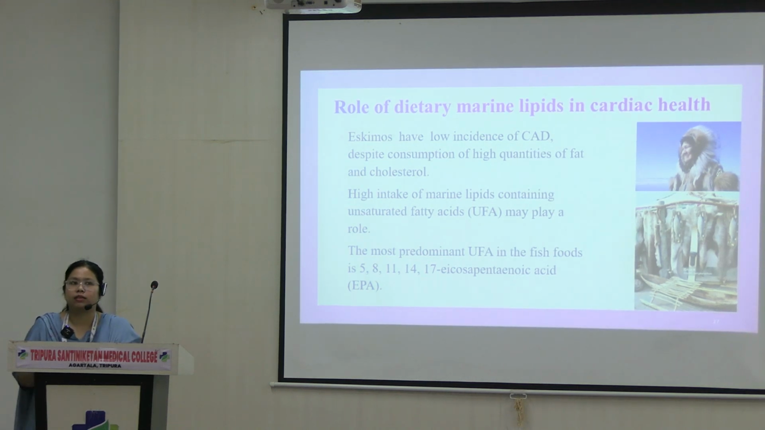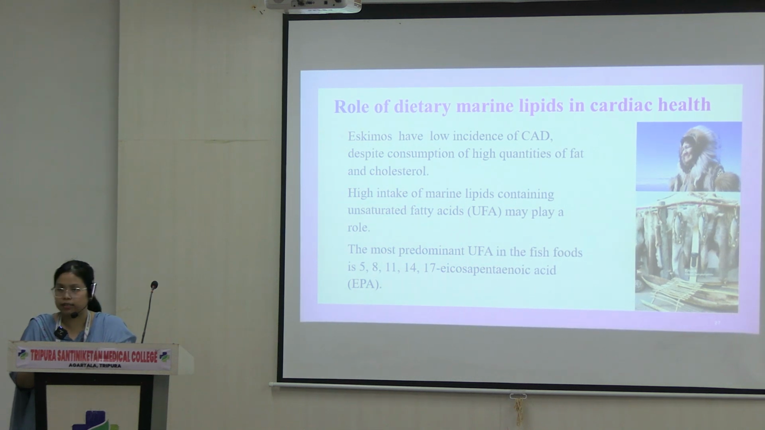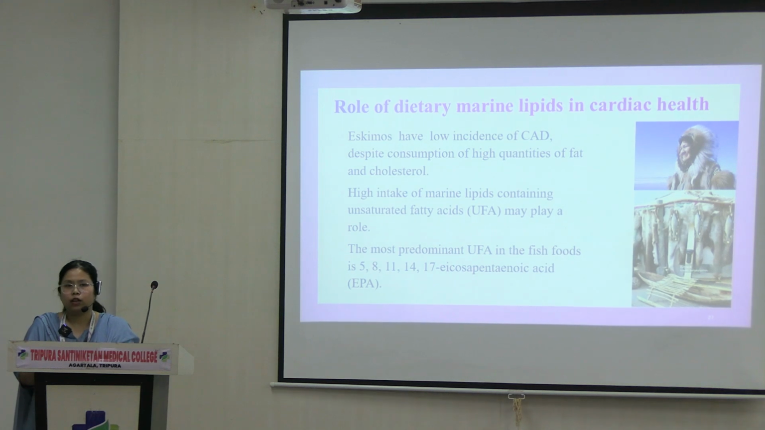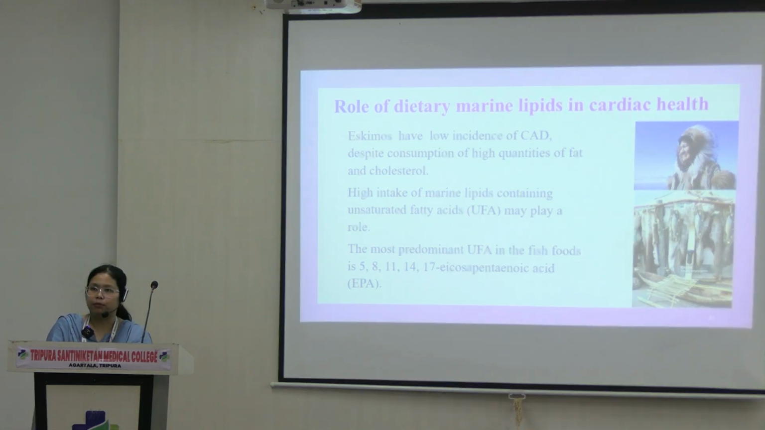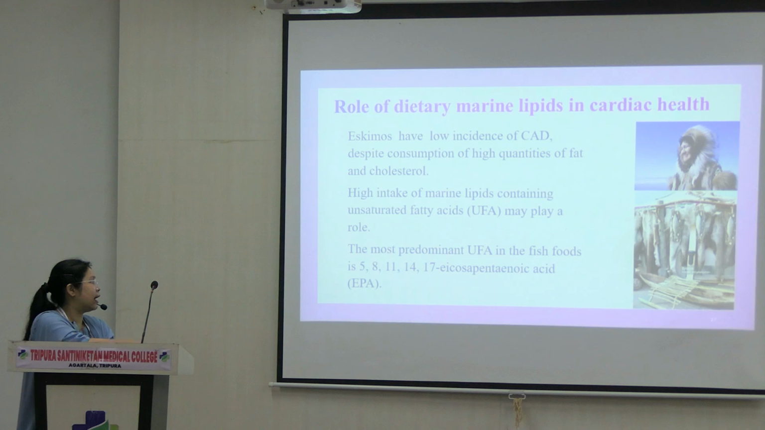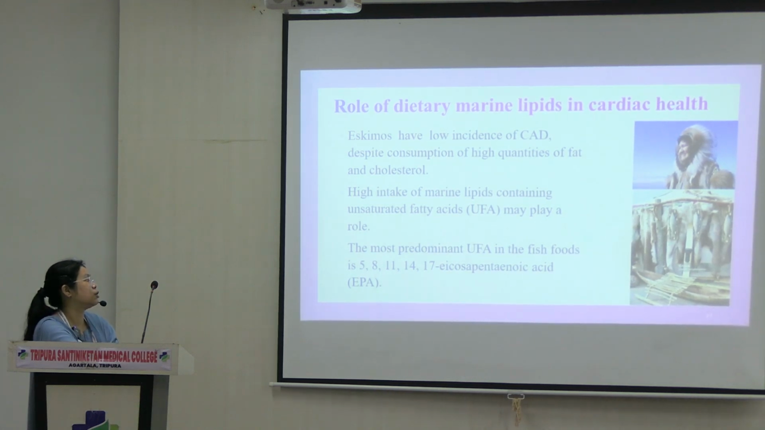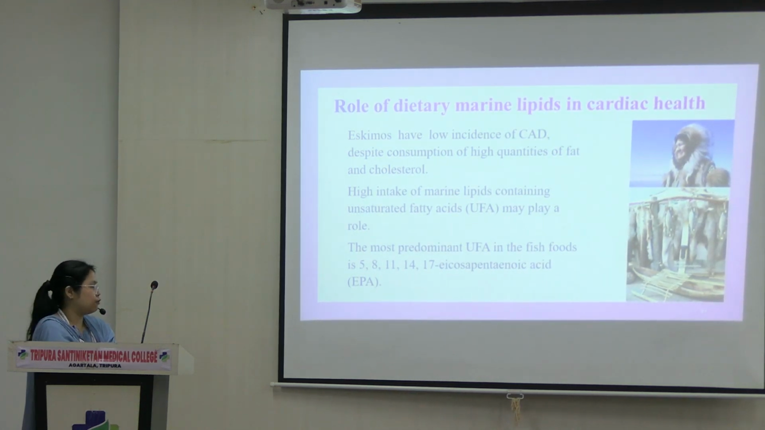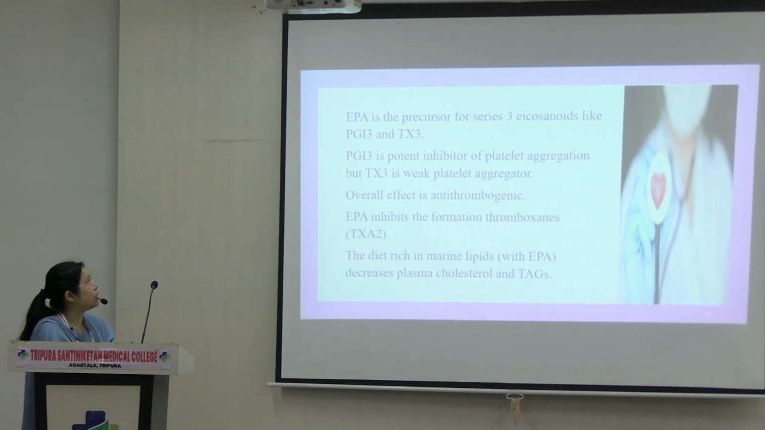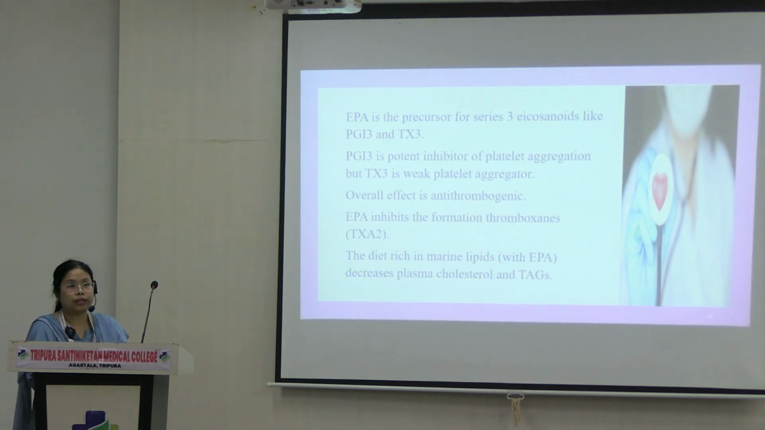very low incidences of cardiovascular accidents, coronary artery diseases, or heart attacks even. So they found out that the marine animals or fishes have a high amount of EPA or eicosapentaenoic acid, which is another form of arachidonic acid, okay, giving PGI3 and thromboxane 3.